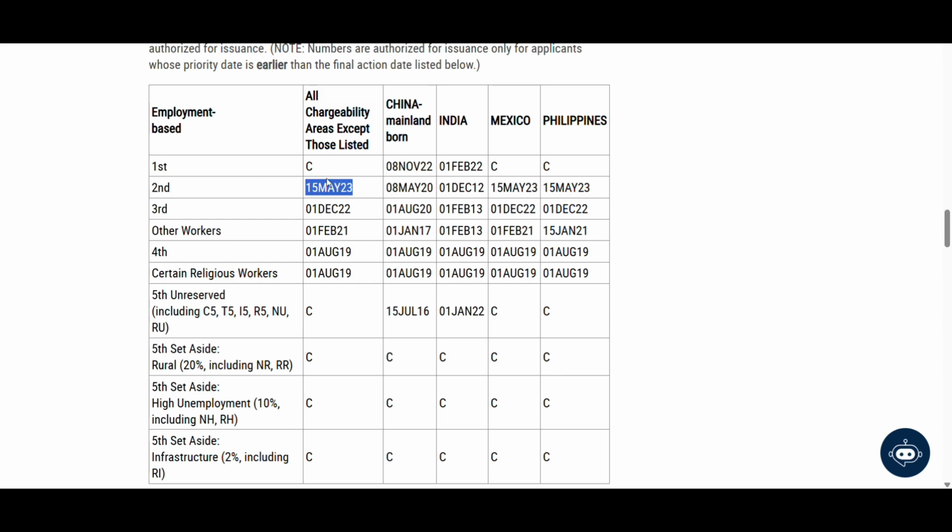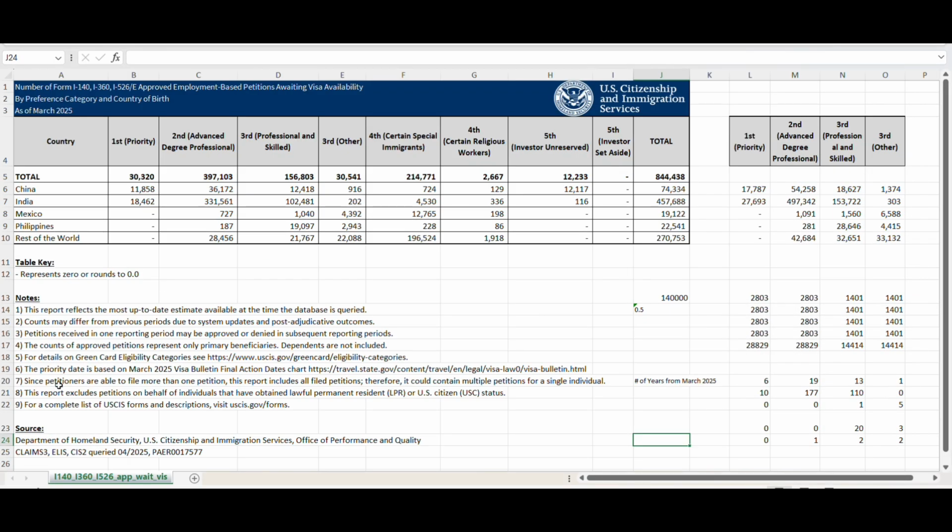For example, EB2 rest of the world in the March 2025 visa bulletin has a cutoff date of 15th of May 2023, so you know that cases with a priority date earlier than this date would get processed. The backlog data is whatever the count is after this date. Similarly for all other categories, the same logic applies. That's what they're trying to say in that note.